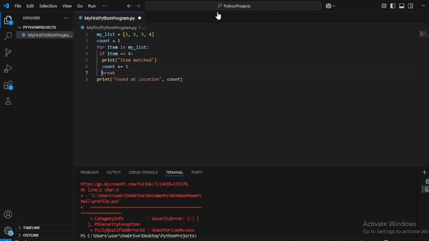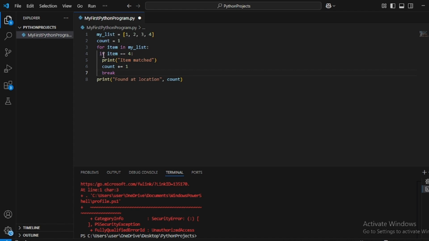Now, this is a list. Whatever is inside the square brackets is a list. This list consists of four items: 1, 2, 3, 4. We have set the value of count equal to 1. Now we have used the for loop here. So this item will iterate through my list. My list has four items, so it will iterate four times.